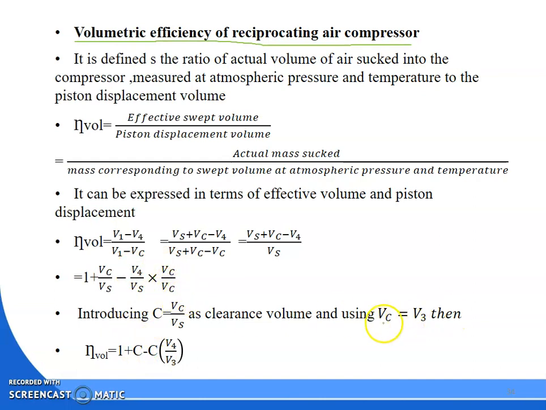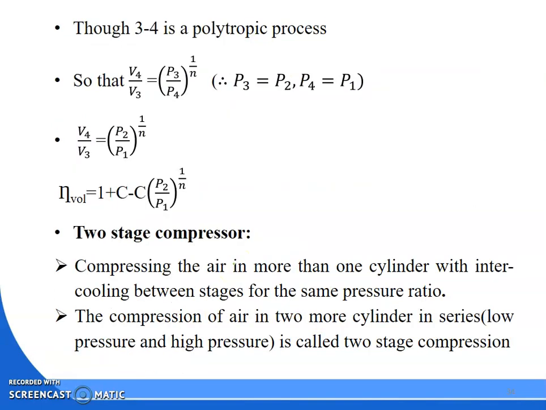What is Vc? Vc is equal to V3, that you know. So in place of Vc, I can put V3. So what is your volumetric efficiency? 1 plus clearance ratio minus clearance ratio into V4 by V3. That is your volumetric efficiency. So what is 3 to 4? 3 to 4 is your polytropic expansion.